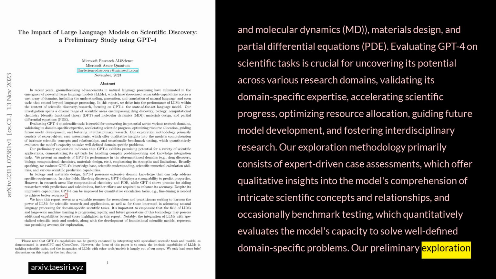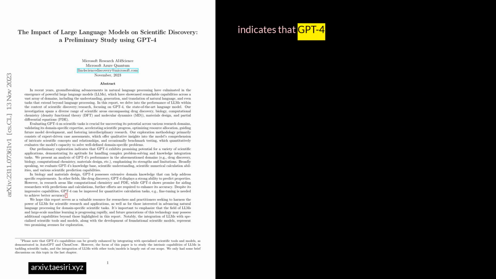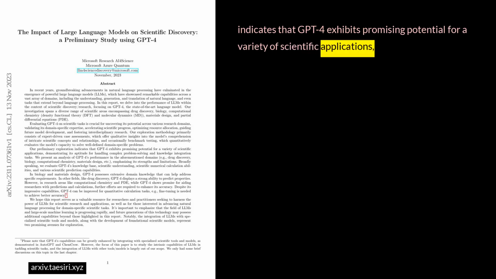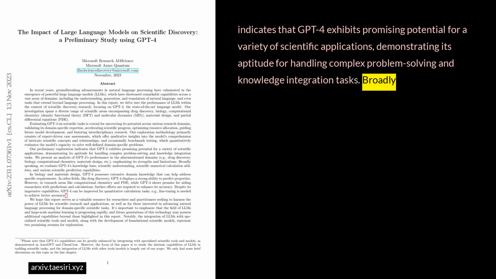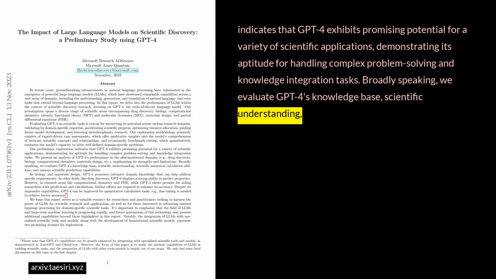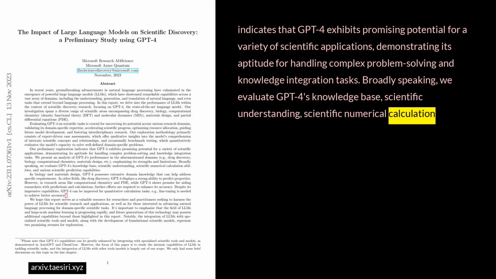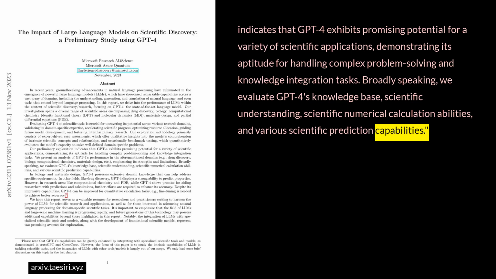Our preliminary exploration indicates that GPT-4 exhibits promising potential for a variety of scientific applications, demonstrating its aptitude for handling complex problem-solving and knowledge integration tasks. Broadly speaking, we evaluate GPT-4's knowledge base, scientific understanding, scientific numerical calculation abilities, and various scientific prediction capabilities.